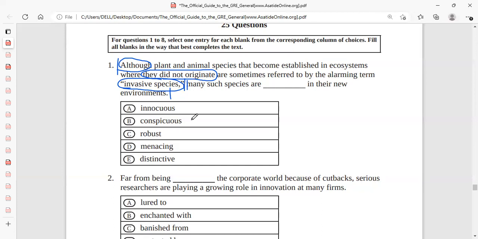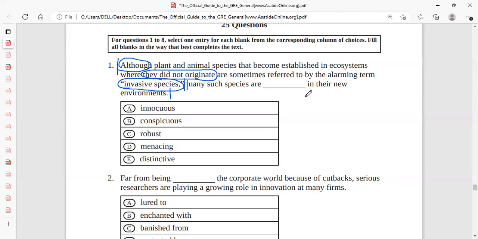Oh, okay. So now, if you know the meanings of these, what could be the predicted word over here? Many such species are probably what? If it is opposite to invasive species, something which is beneficial, which is helping, right? Or maybe they themselves are very frightened and scared of the new environment. That could also be, right?